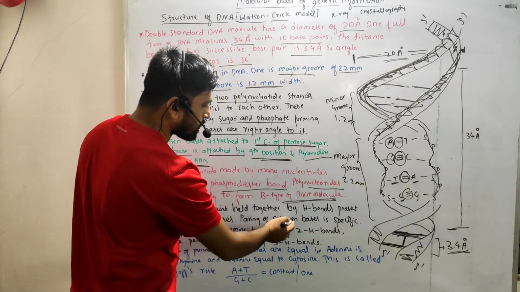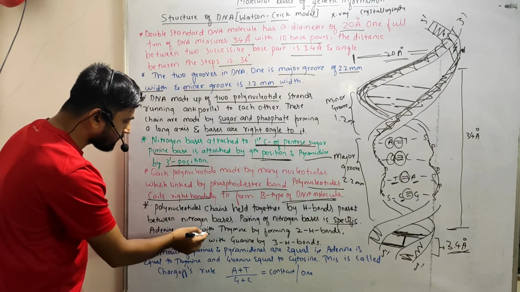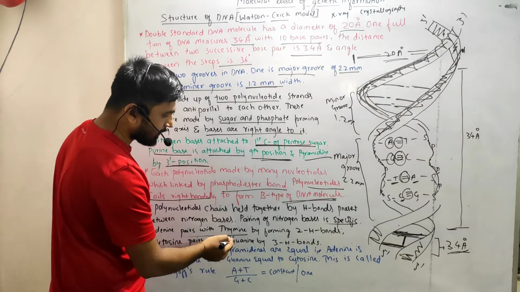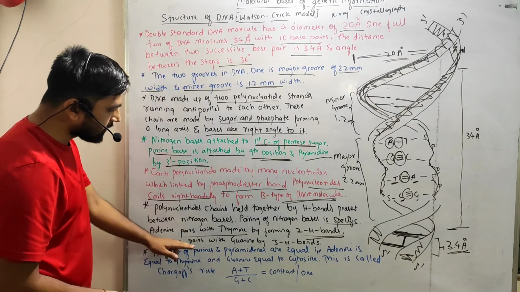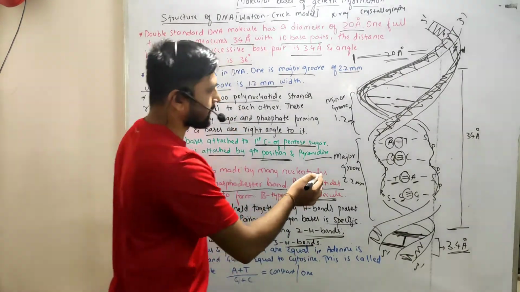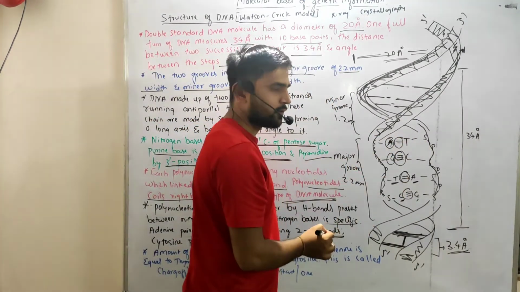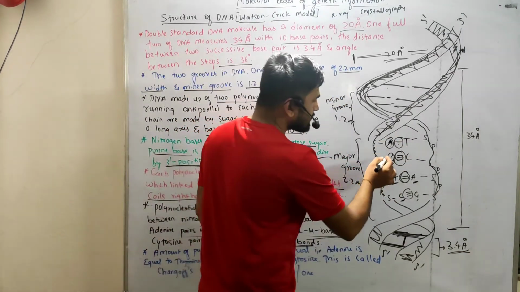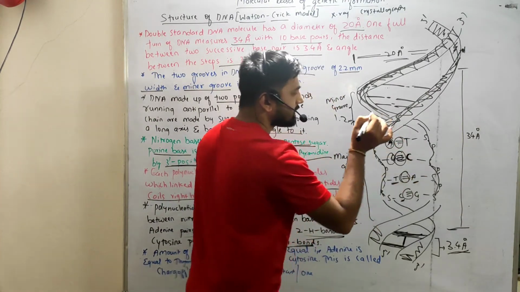The pairing of nitrogen bases is specific. That is, adenine will pair with thymine by forming two hydrogen bonds, and cytosine will pair with guanine by three hydrogen bonds. See here, this adenine is always paired with thymine by forming 2 hydrogen bonds, and this guanine always pairs with this cytosine, forming 3 hydrogen bonds.